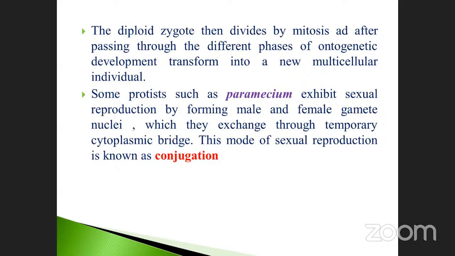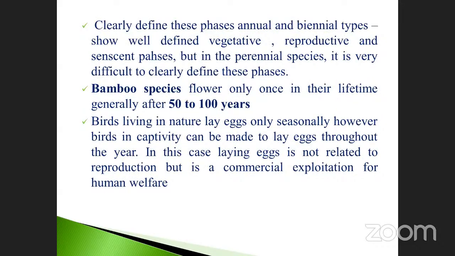See that. Annual or biennial types clearly define these phases: well-defined vegetative, reproductive, and senescent phases. But in perennial species, it is very difficult to define these phases. In perennial species, we cannot find out which is the vegetative, which is the reproductive, which is the senescent phase. Example, bamboo species.